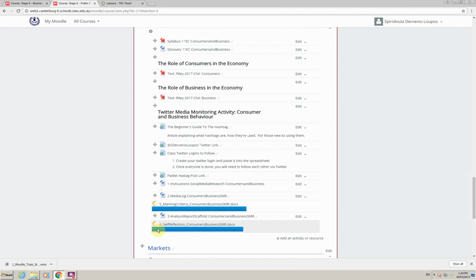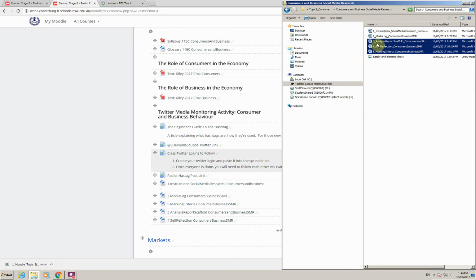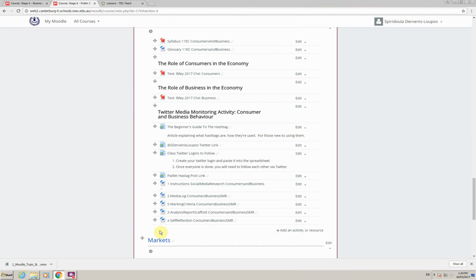it's put them in. What you'll notice is that the way that it uploads the files would depend on the order in which you have clicked them in your directory. So you don't actually have to stress about in which order you click them. All you really need to do is once your files have been uploaded is click on the crosshairs and see the window that pops up that says move resource.